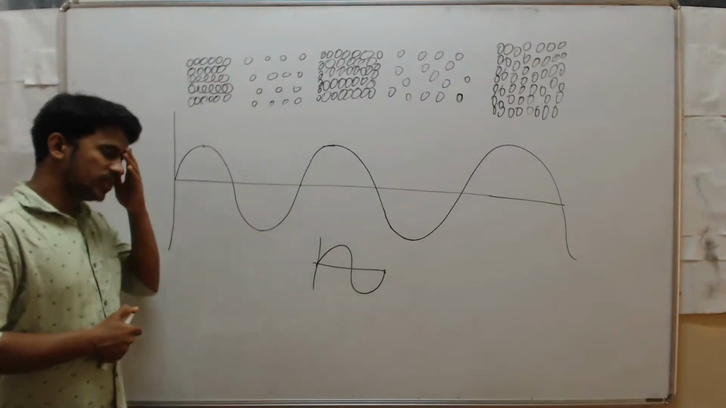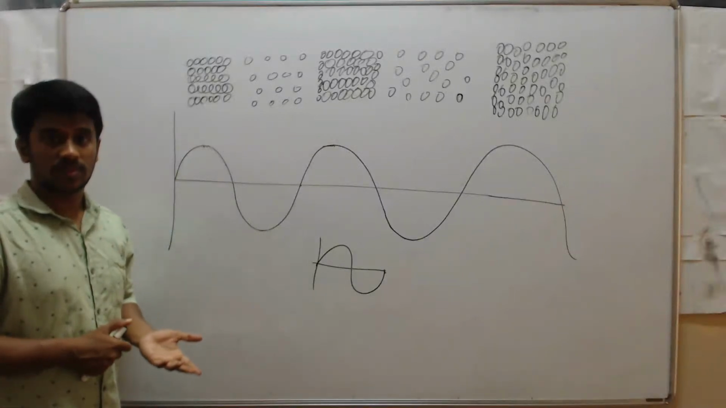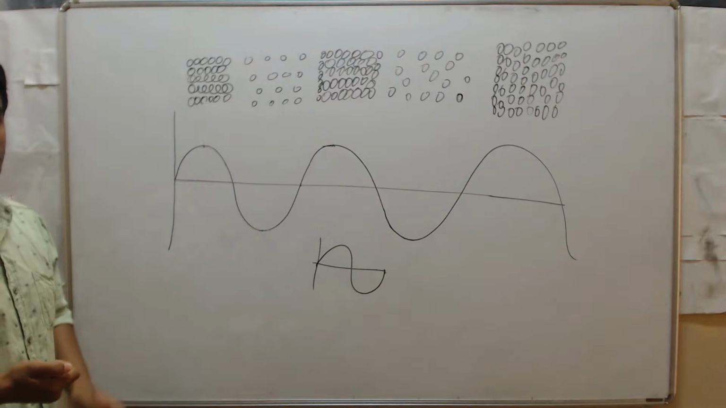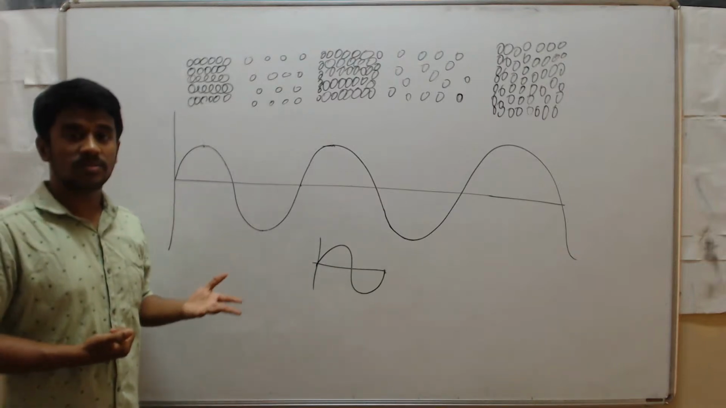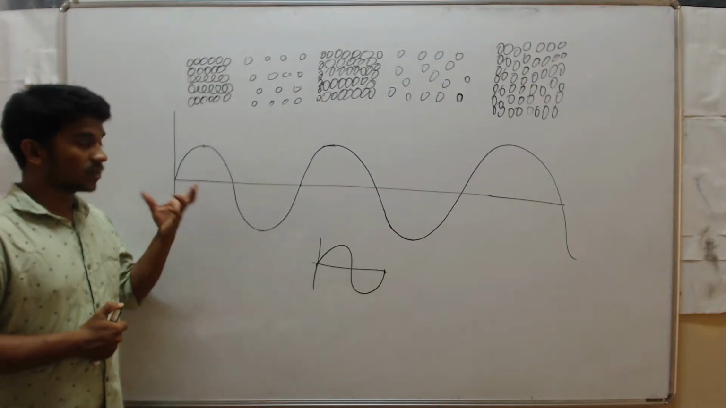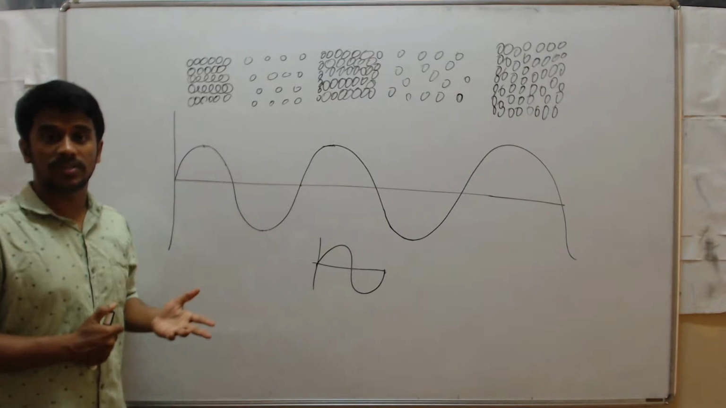Frequency means in a given time how many times a particle vibrates. If it vibrates only once, we can say that's one frequency. If it vibrates 100 times, then we can say it has a frequency of 100. So what is frequency? Frequency means the number of times the particle vibrates.